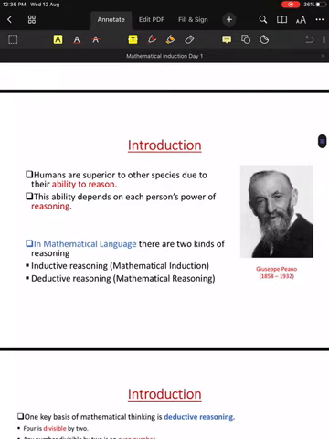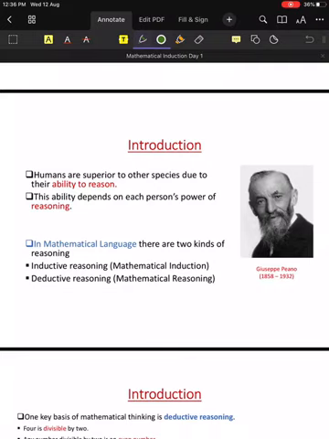Let's start this chapter. It says mathematical induction. First thing, humans are superior to other species due to their ability to reason. This is the main criterion: our ability to reason, curiosity, asking questions, why is this, why is that.